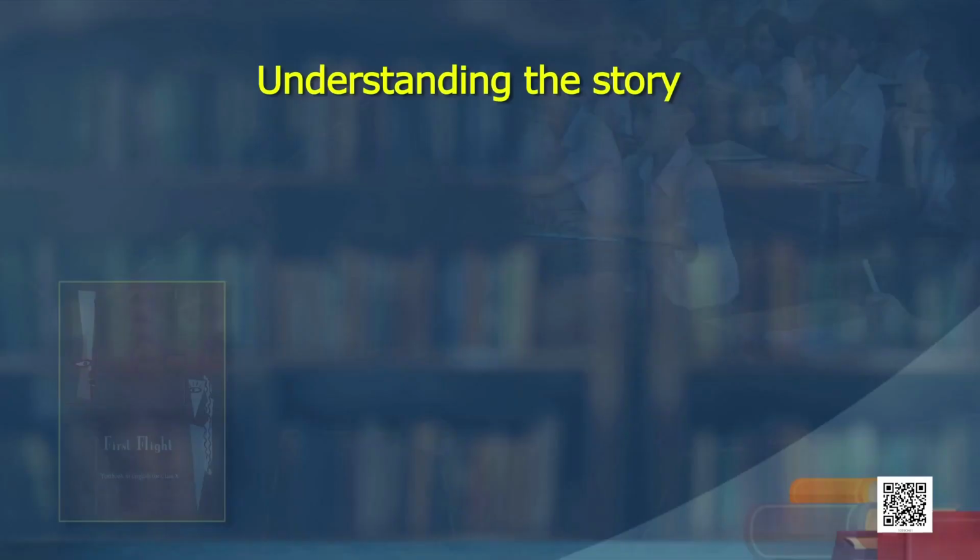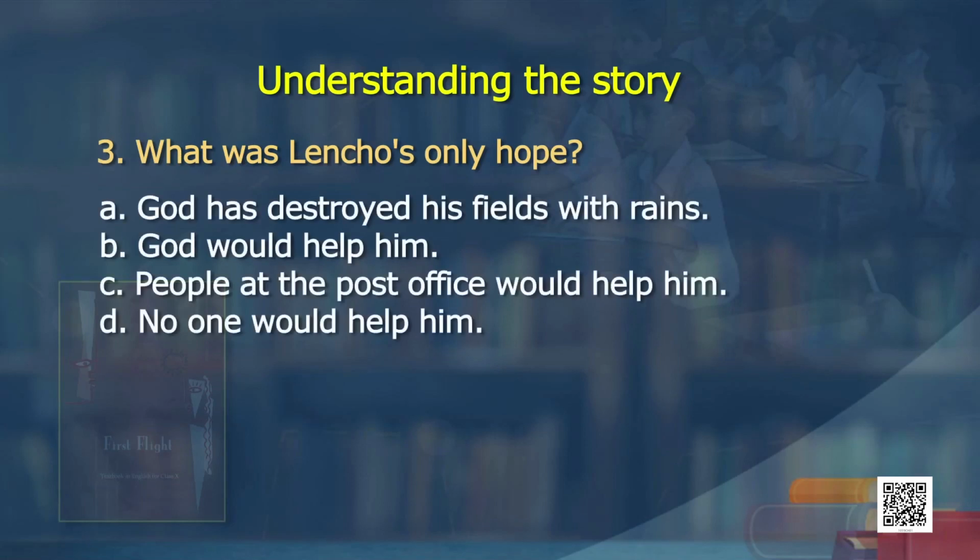Good, well done. So, what was Lencho's only hope? God has destroyed his fields with rain. God would help him. People at the post office would help him. No one would help him. So, the right answer would be God would help him. Fine, he believed that.